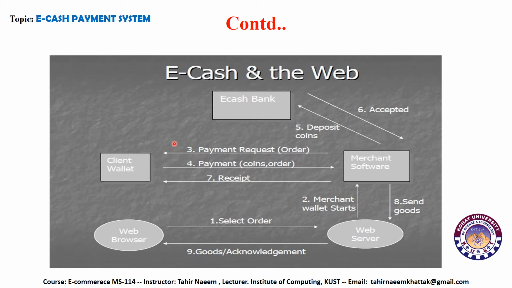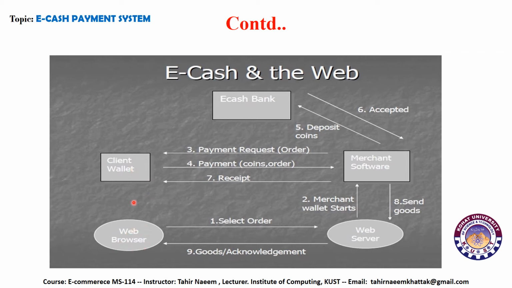Here is the model that is followed whenever an eCash payment is made on the web. It is a client wallet. As we know from the previous discussion, the client possesses a client wallet which has the coins. Here is the web browser.